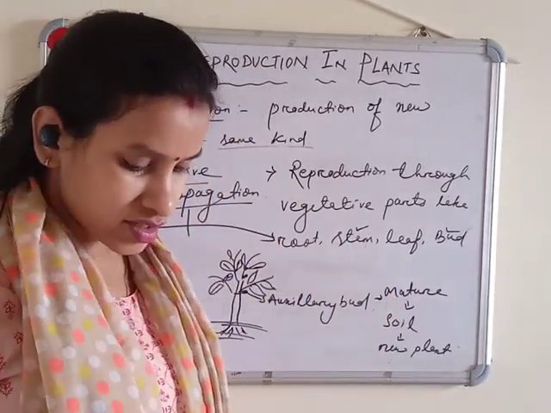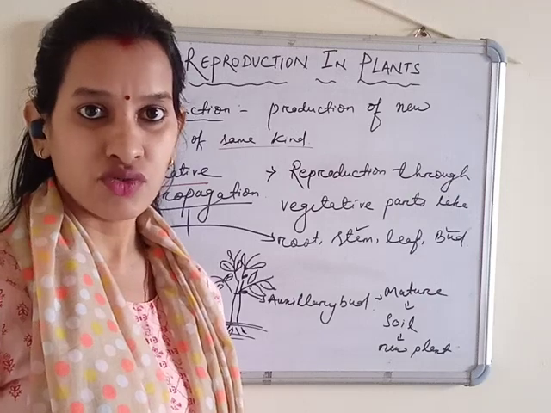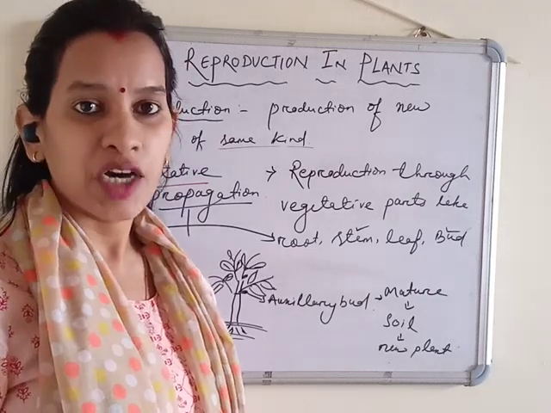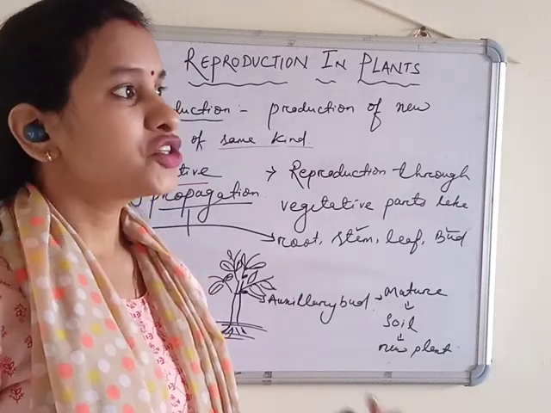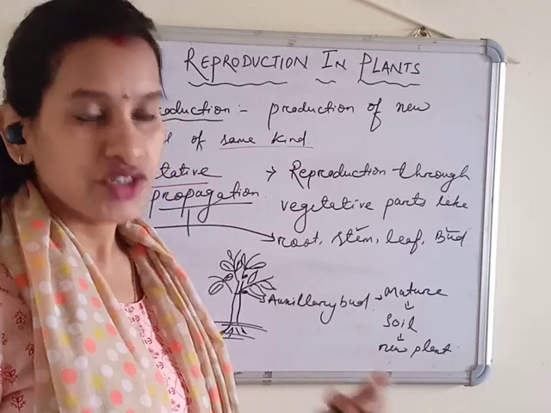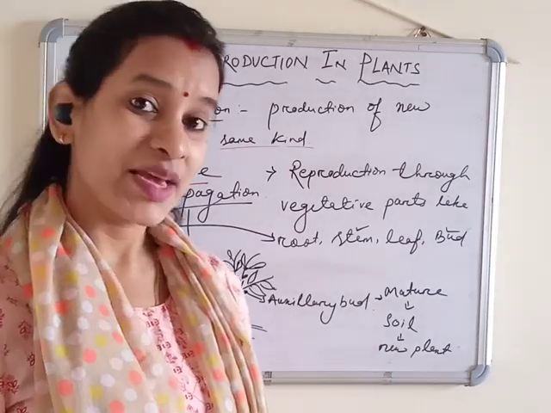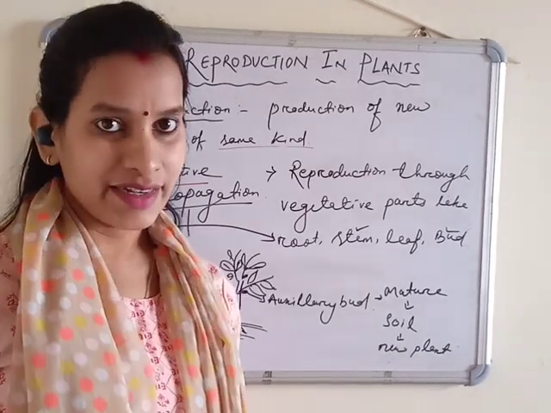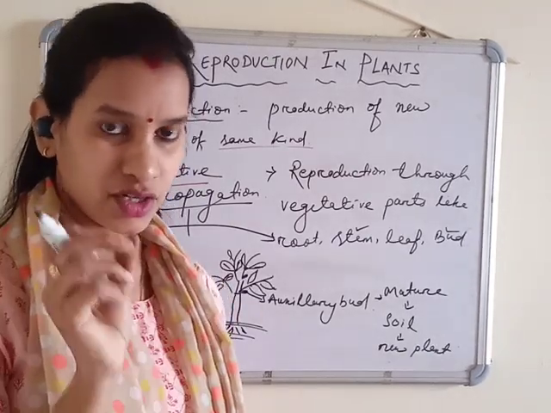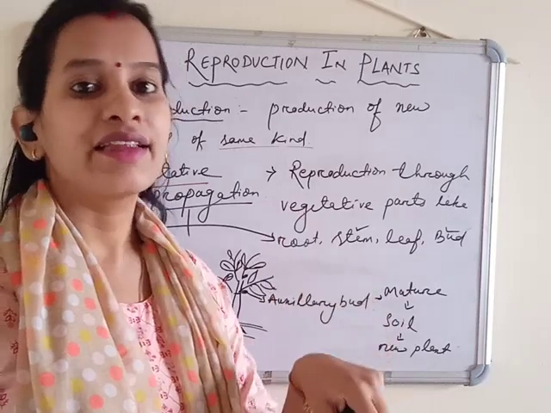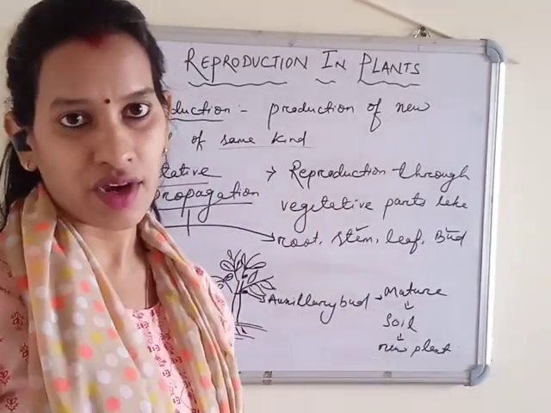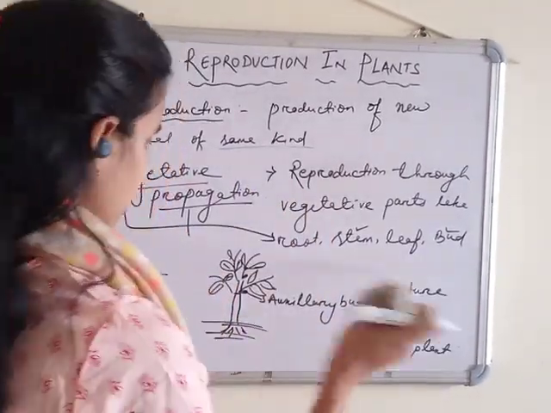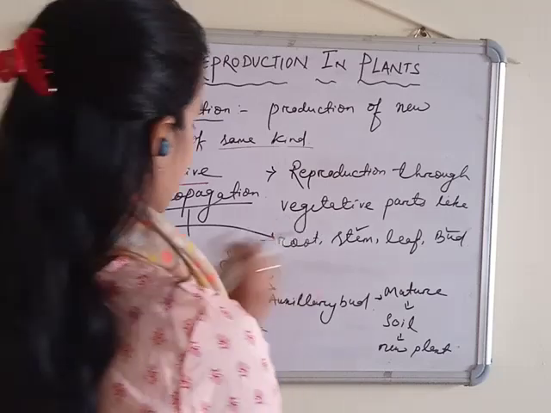Okay. So stem, let's see more examples of stem. Have you seen how potatoes, ginger and turmeric are growing? Ginger, turmeric and potato are stems of the plant. When farmers grow these plants, they cut them into pieces and plant them in the soil. New plants grow. Let's discuss the potato.